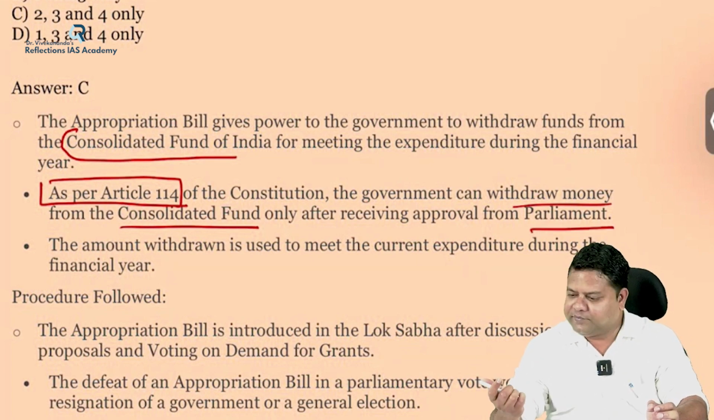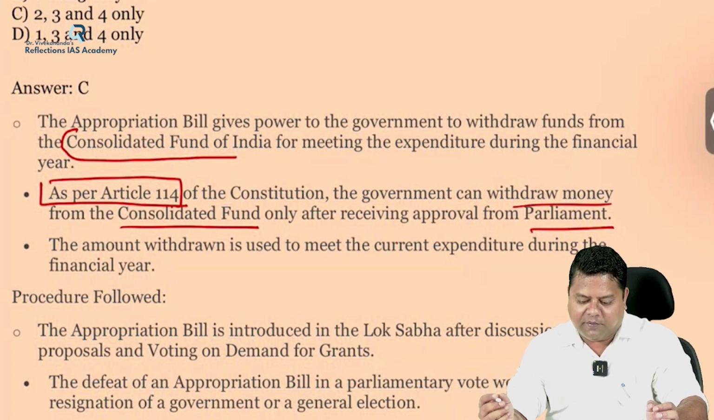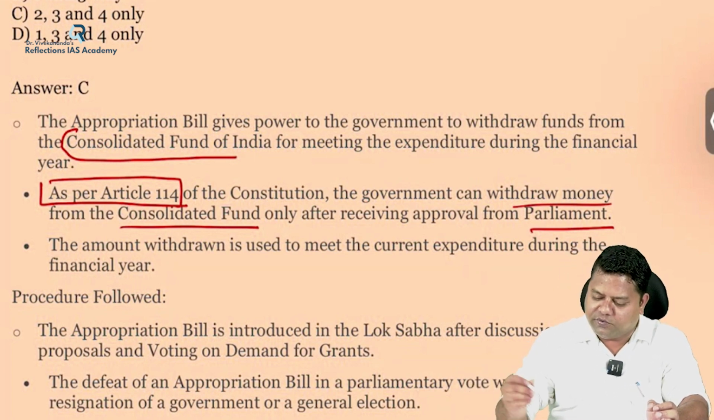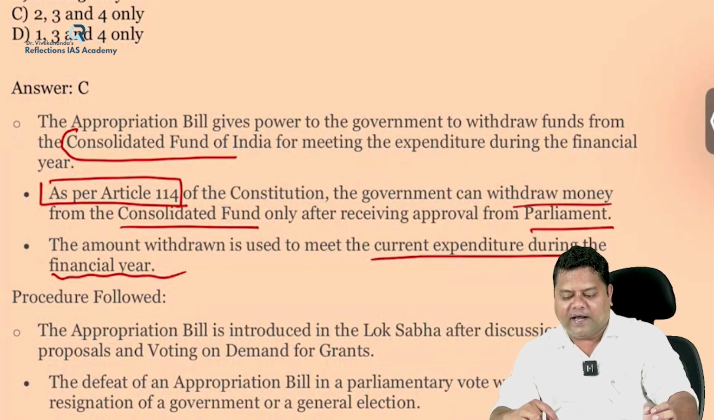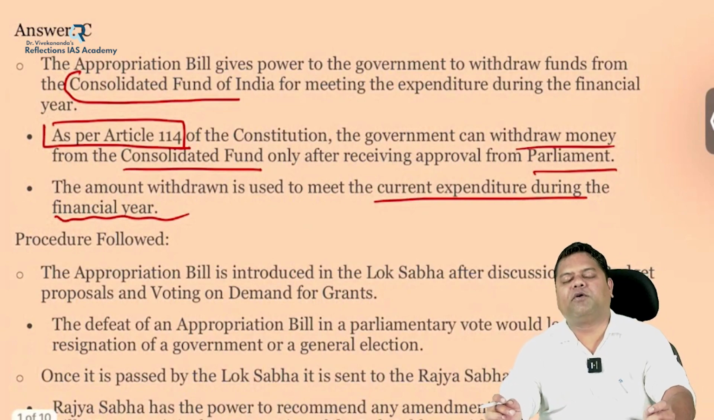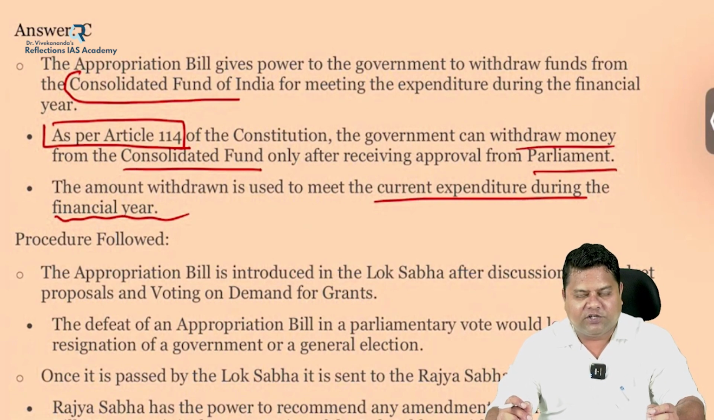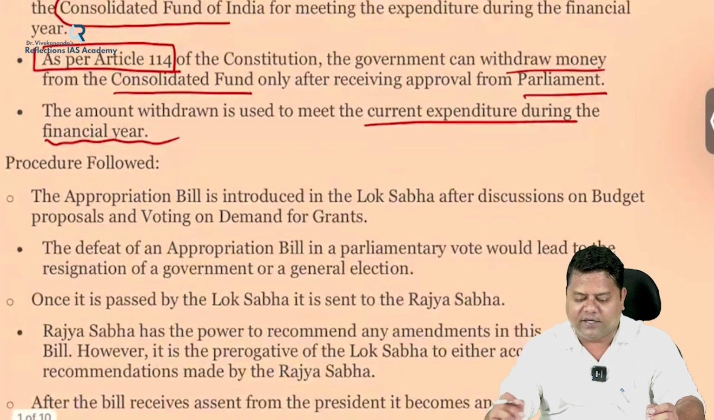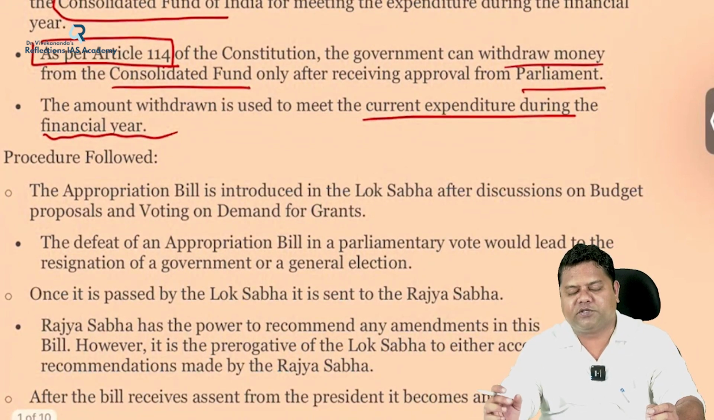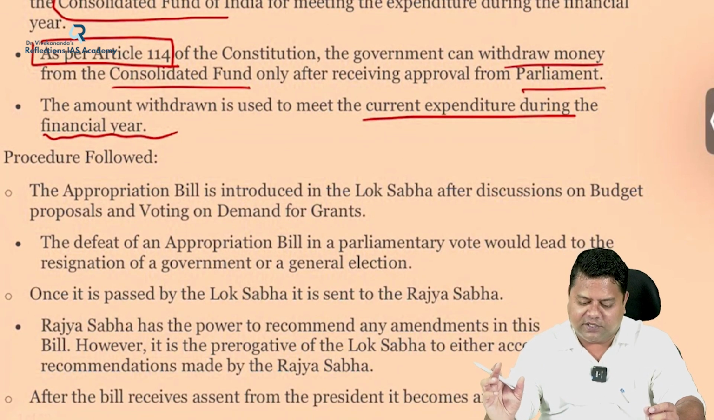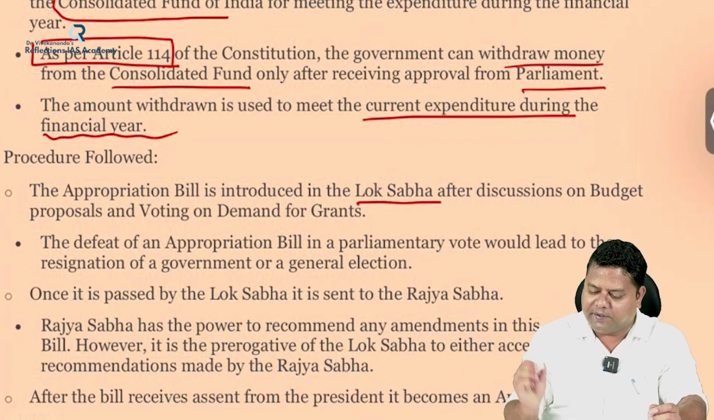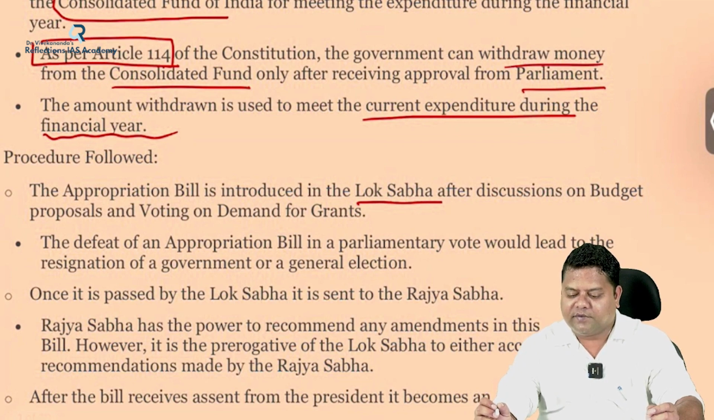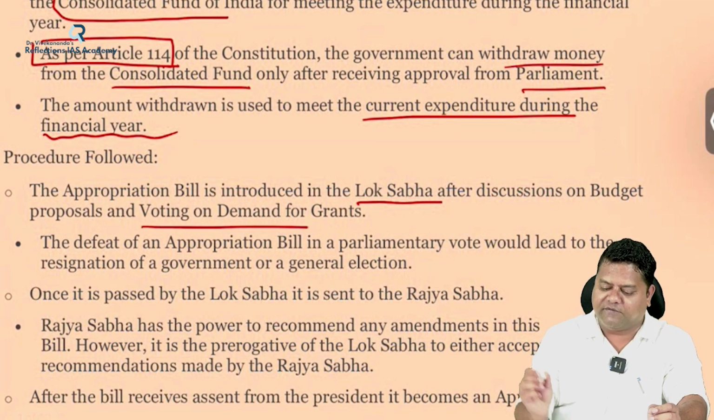And the amount withdrawn is used for what? To meet the current expenditure during that financial year. So Article 114 of the Constitution says that money can be withdrawn only with Parliament's approval, only after approval. So what is the procedure? First, the appropriation bill is introduced in the Lok Sabha, the House of Commons, after the discussions on budget proposals and voting on demand for grants.